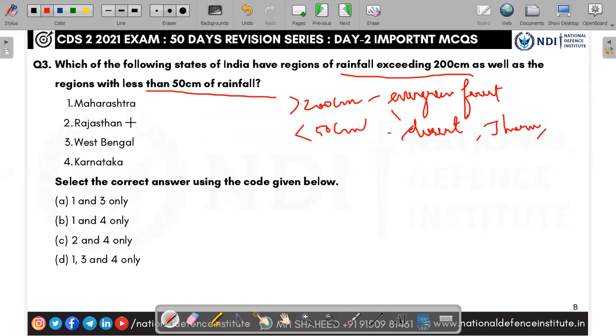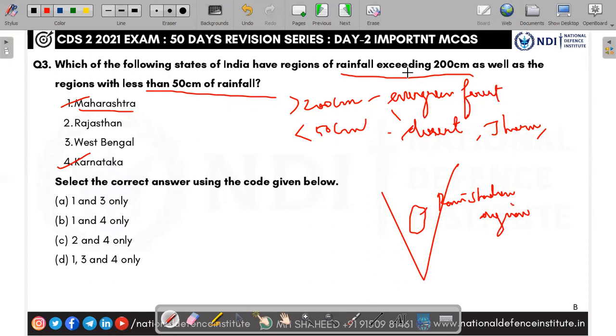So you see here where this can be seen. Maharashtra and Karnataka. Yes, Maharashtra. In the Vidarbha region of Maharashtra, thorn forest is there. Very less rainfall. The central region is a rain shadow region because it is between the Eastern Ghats and Western Ghats. Here they are asking for both regions to be in the same place: rainfall exceeding 200 centimeters, and also rainfall less than 50 centimeters. Both regions should exist.